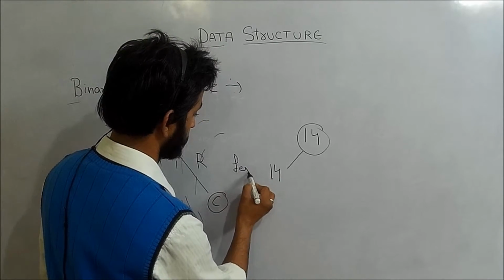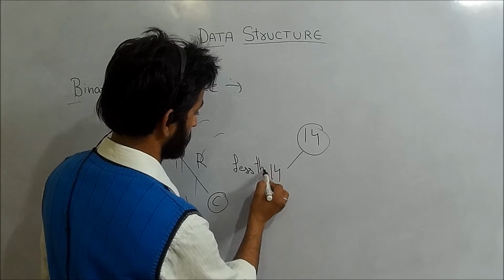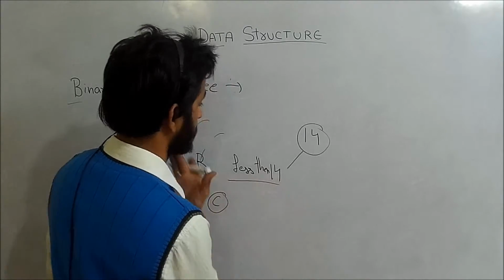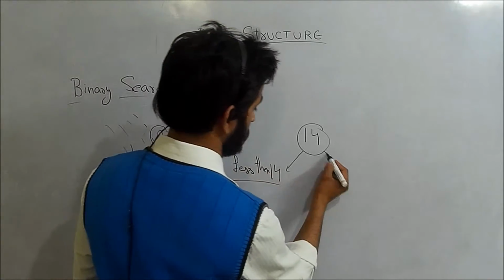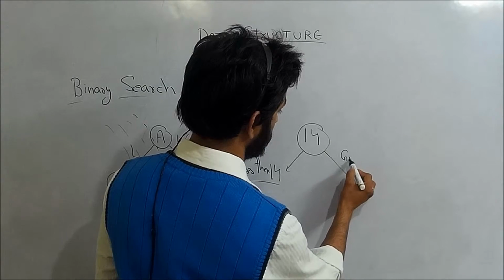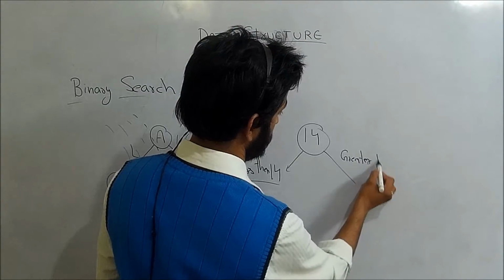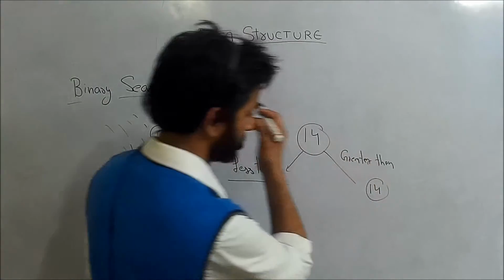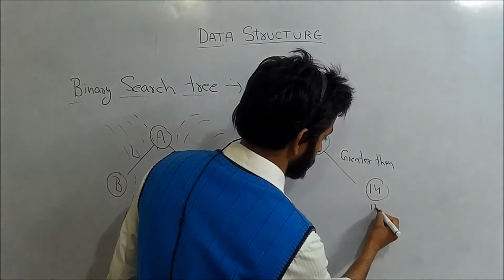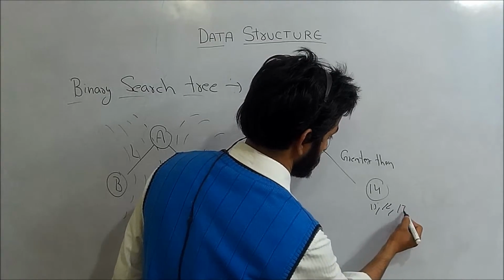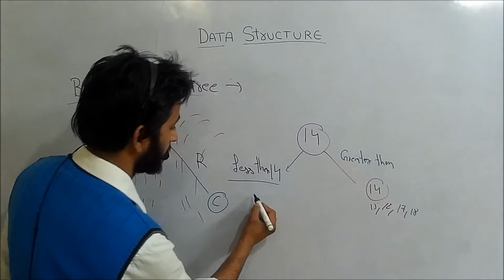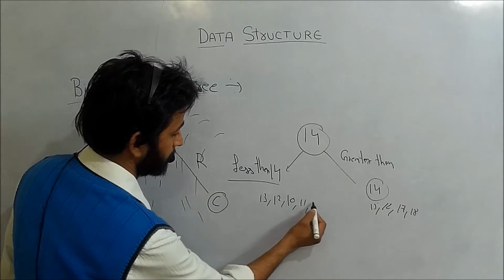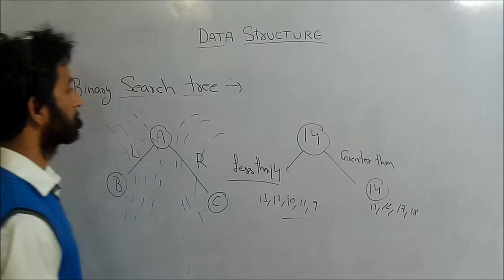Okay, but in case of right, greater than 14, that may be 15, 16, 17, 18, and the left may be 13, 12, 10, 11, 9, etc. Okay.